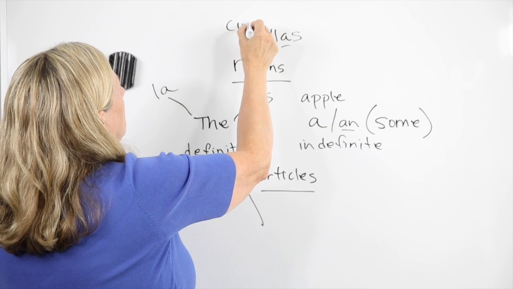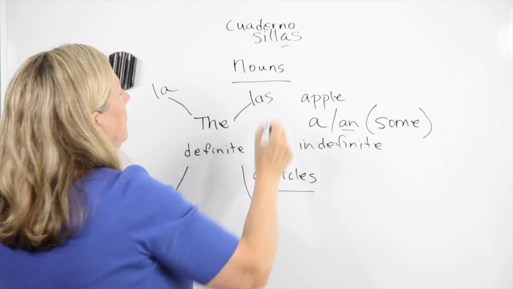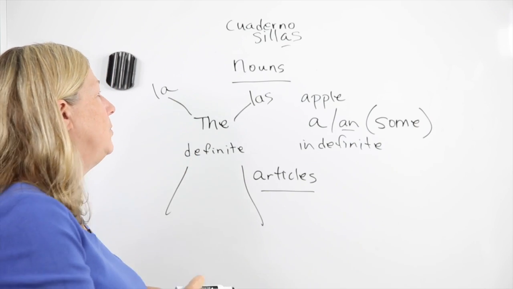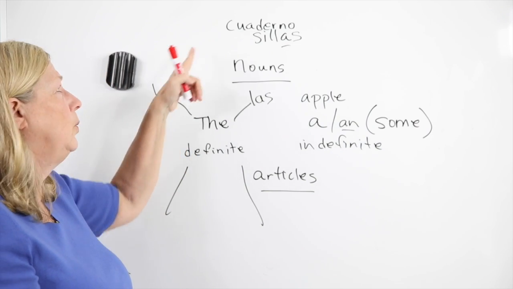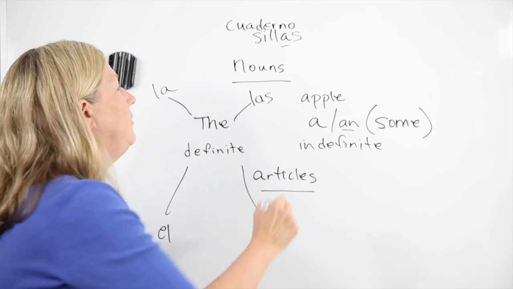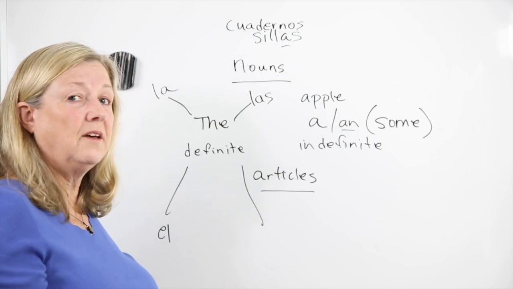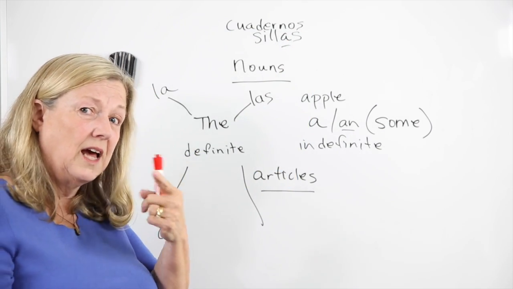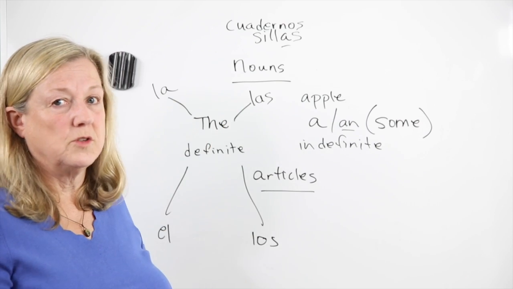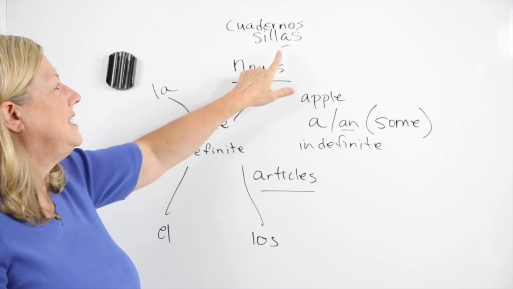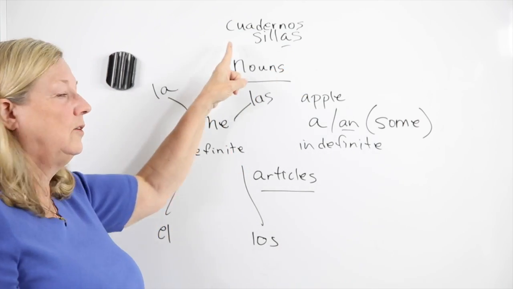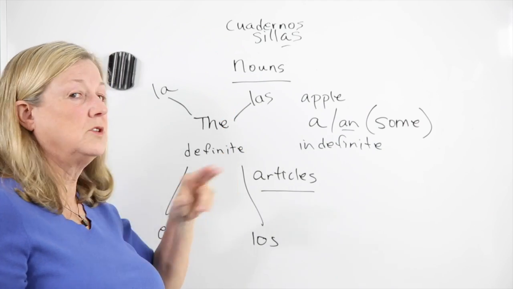What about this word? Cuaderno. Cuaderno means notebook, and it's masculine. So if I wanted to say "the notebook," I can't use la, because la is for girls and cuaderno is a boy. So I have to say el. El cuaderno. Well, what if I had more than one notebook? Then I can't say el because it's just one. I need something that means more than one. So I have to say los. See? Los cuadernos. Let's do it again. La silla, one. Las sillas, more than one. El cuaderno, one. Los cuadernos, more than one.